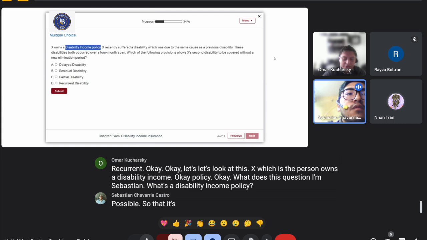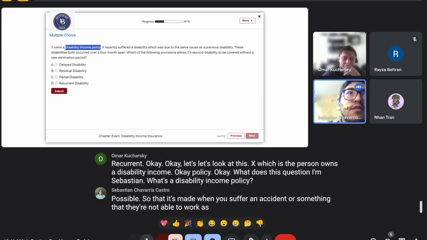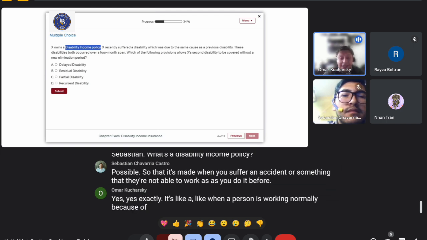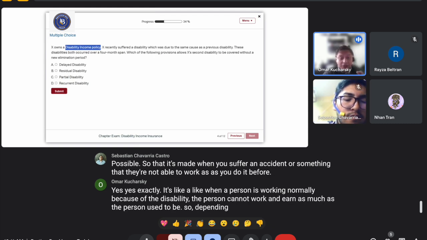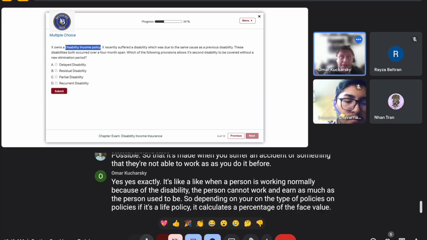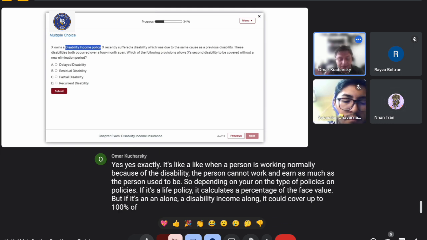It's a policy that is made when you suffer an accident or something that you're not able to work as fast as you used to do before. Yes, exactly. When a person is working normally, because of the disability, the person cannot work and earn as much as before. Depending on the type of policy, if it's a life policy, it calculates a percentage of the face value. But if it's a disability income alone, it could cover up to 100% of the income that you used to receive.